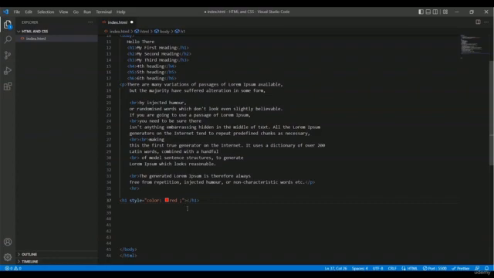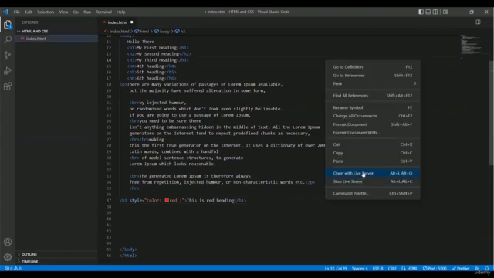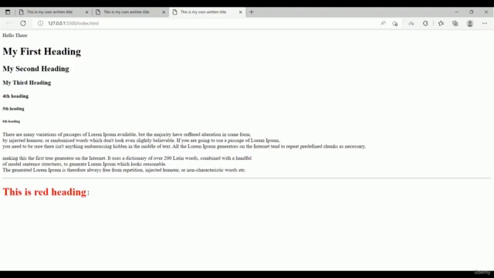And now I am going to write, this is red heading, and as usual we have the closing tag in here. Now I am going to run this code inside my live server, and you can take a look. We have the red color for our text. So this is really very easy. And now we're going to type some more color text.